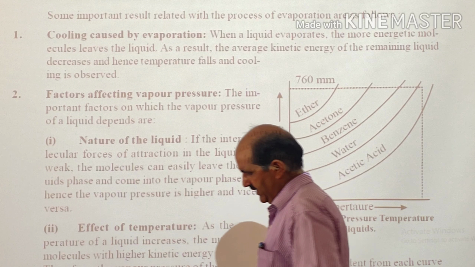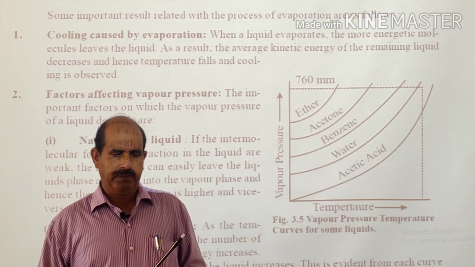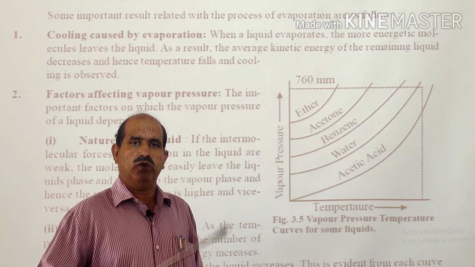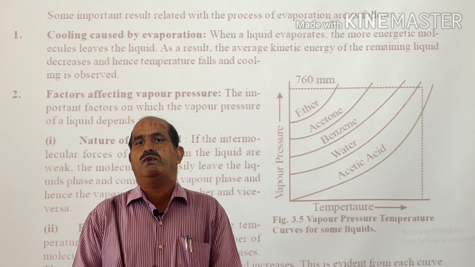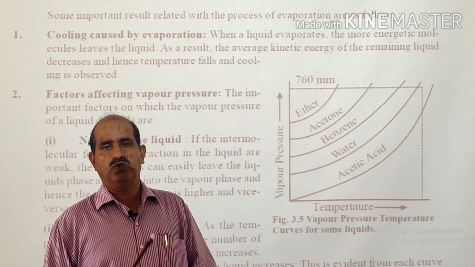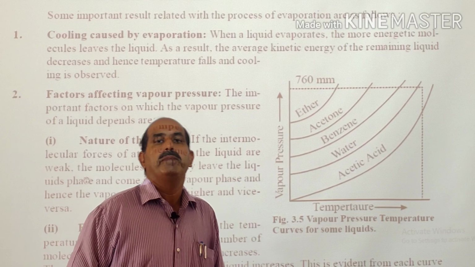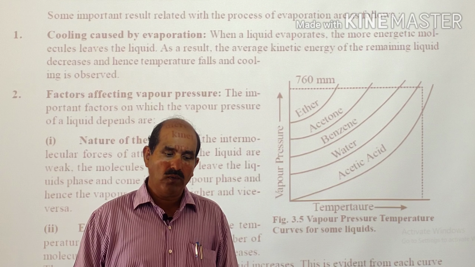It is observed that different liquids have different vapor pressures. Why is it so? Because different molecules have different intermolecular forces of attraction. The higher the intermolecular force of attraction among the molecules of a liquid, the lesser their chances to be converted into the vapor phase, and hence naturally the vapor pressure will be low.